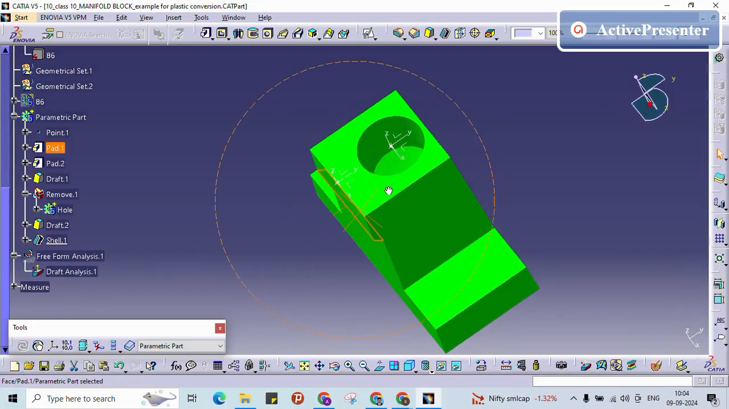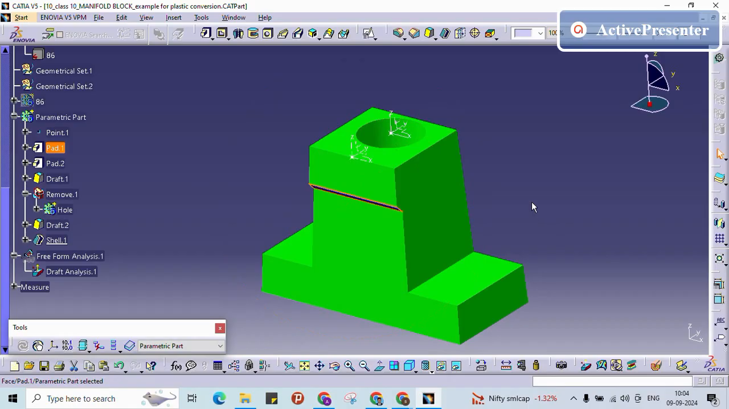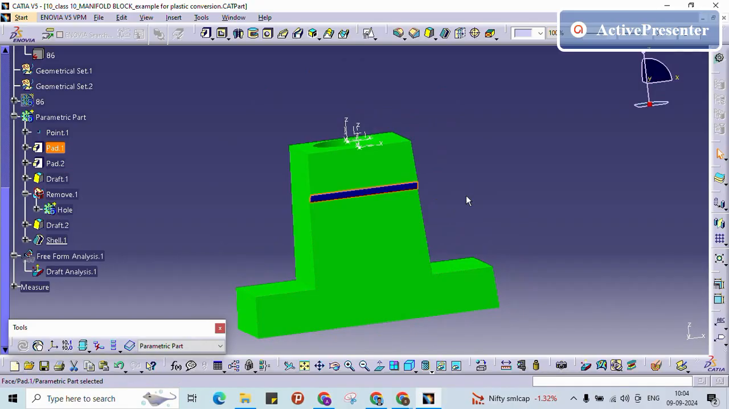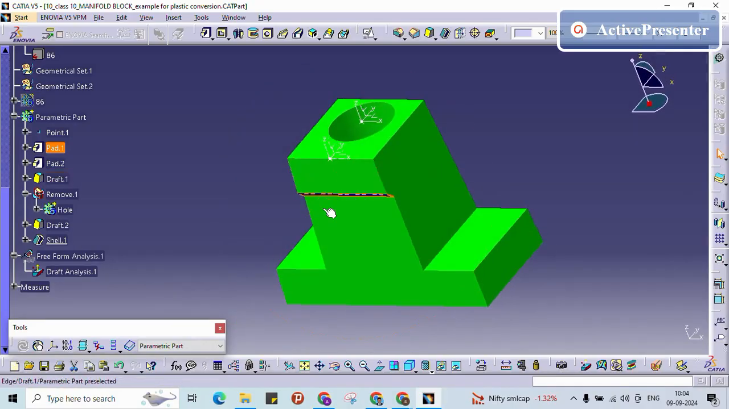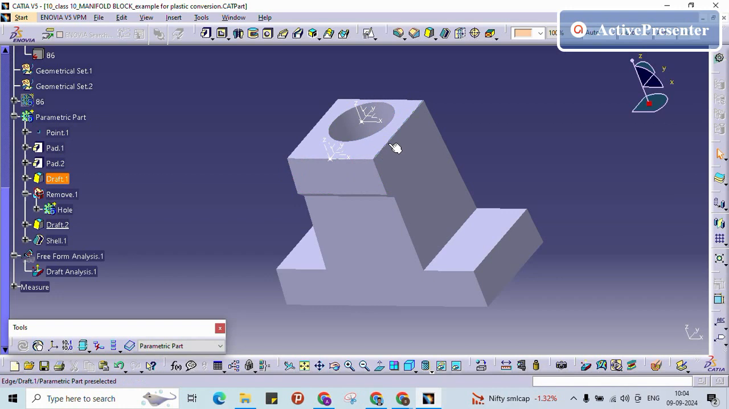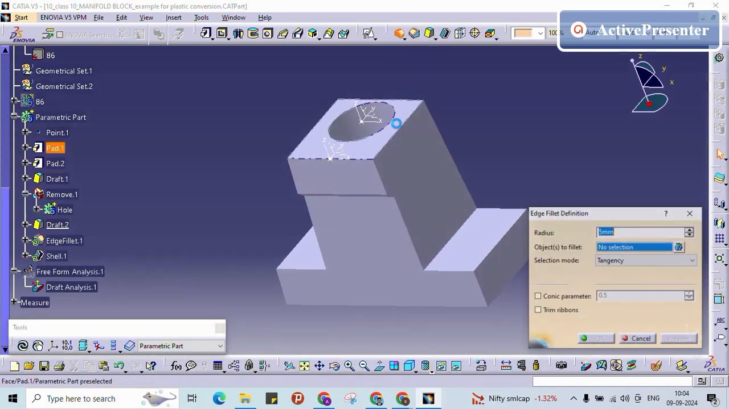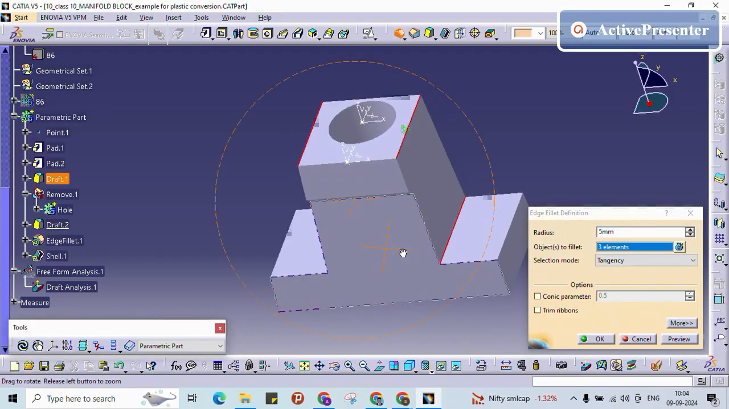What have we missed here? We have missed a main thing. Just tell, one feature we have missed: after draft we need to give one thing before shell. We need to give the fillet value, right? Fillets. Yeah, that is our main feature we need to add to the part.